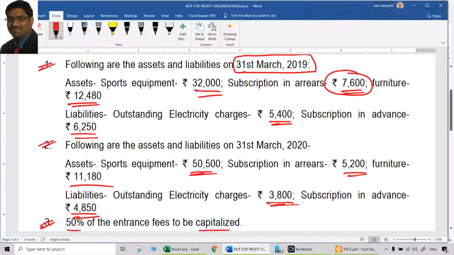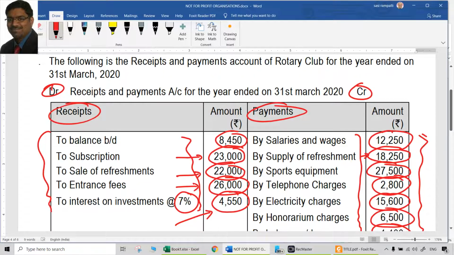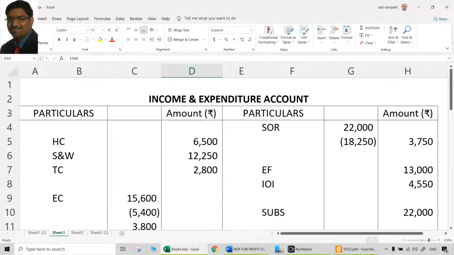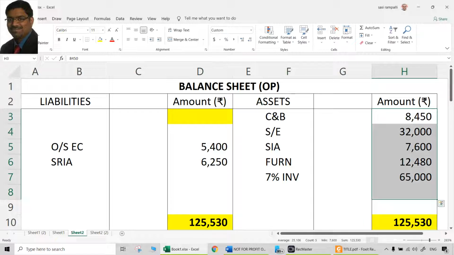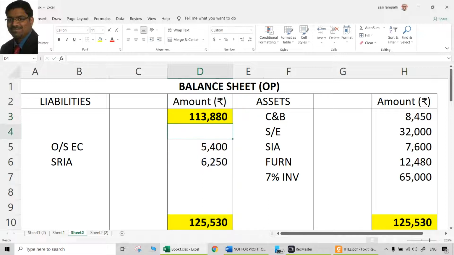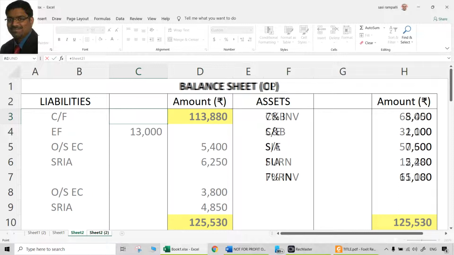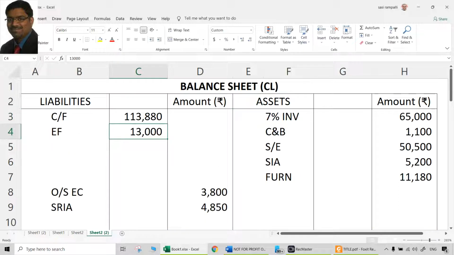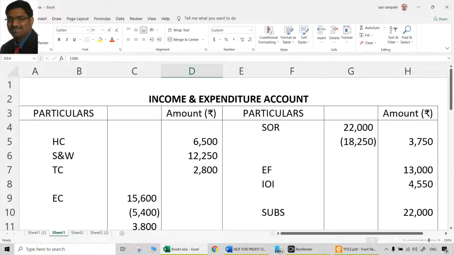I suggest to open the accounts for double entry completion and for not getting into any confusion. Now moving to the accounts to be closed here. Of course, opening balance sheet, balancing figure will be what? That will be capital fund, opening capital fund, 125,530 minus these two opening liabilities will give us opening capital fund, that is 113,880. That should go here. That is closing balance sheet, starting point 113,880. You have to do this on paper. So 113,880 is the opening capital fund. That's opening capital fund calculated and opening balance sheet is closed.